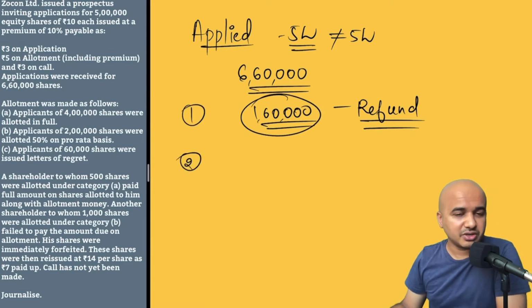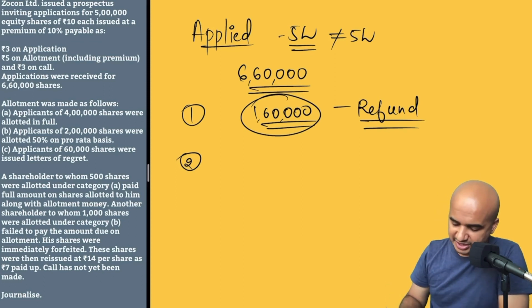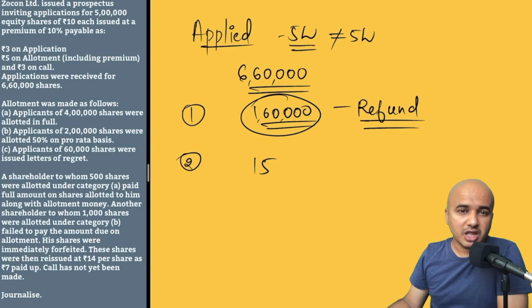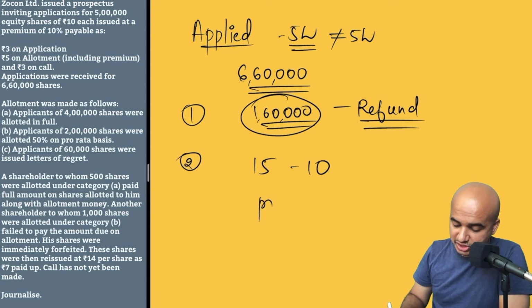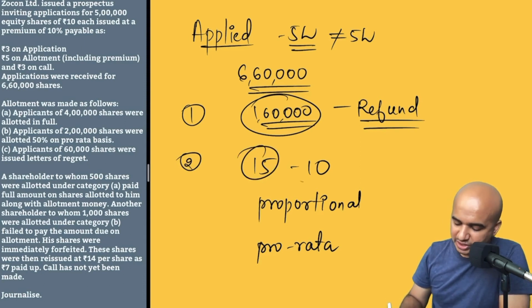There is one more option wherein you will tell them, see, I do not want to disappoint you guys who have applied for the shares, but you have applied in excess. So I will not give you everything which you have applied for. You may have applied, for instance, for 15 shares, but I will not give you 15, but instead I will give you 10 shares. This is called proportional allotment, or in short, pro rata allotment, wherein you apply for X amount of shares, but you end up getting less than that as a proportion of what you have applied. You may have applied for 15, but you only end up getting 10.